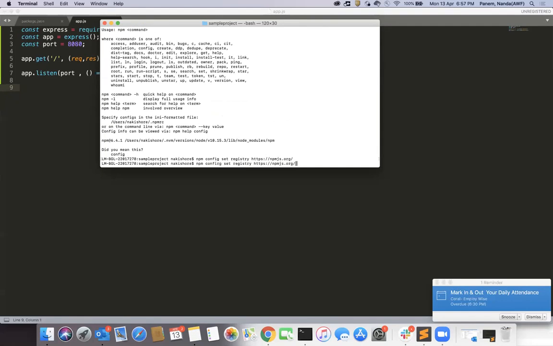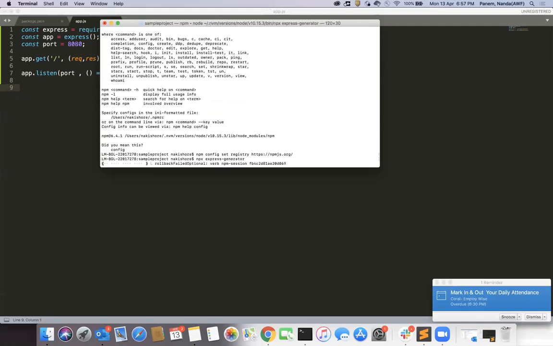So now I am able to run npx express-generator, and I can create an Express project.